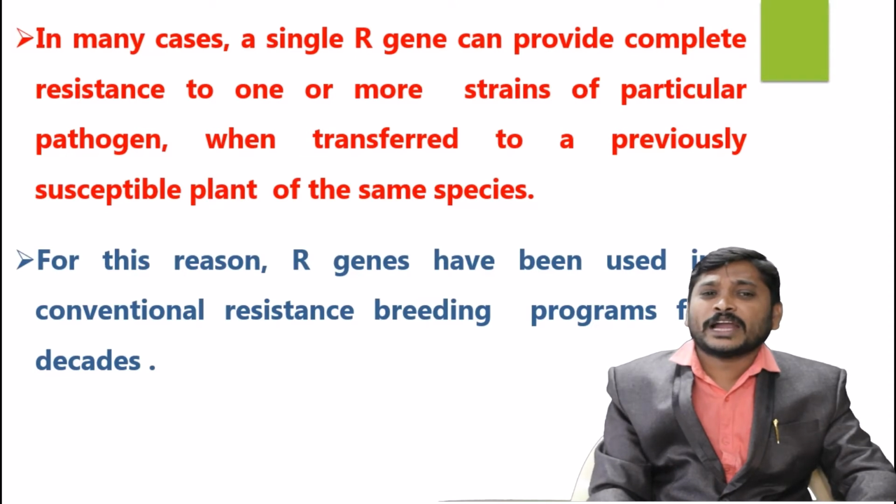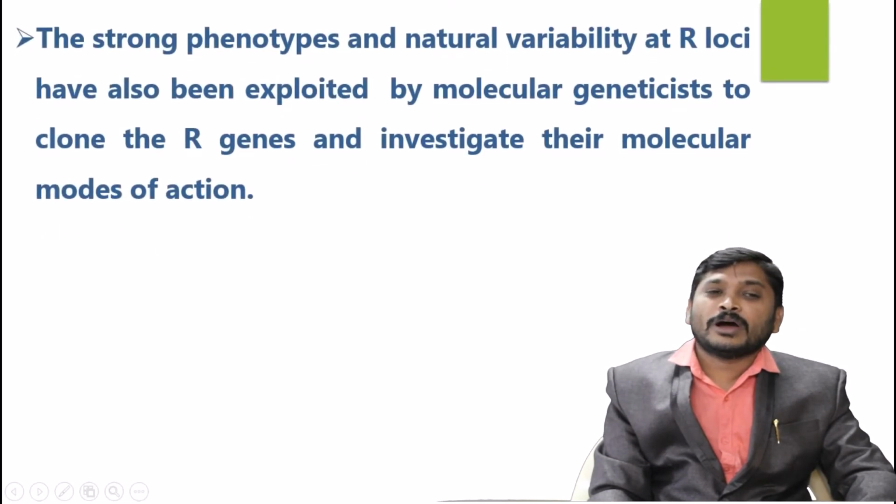So R gene activation is most important. Their products are antifungal, antibacterial in nature. So there are strong phenotypes and natural variability of R loci. R genes have been exploited in molecular genetics to clone the R genes for creating genetically modified organisms. And R gene mediated resistance has been studied. There are several attractive features for disease control. There are so many genes.